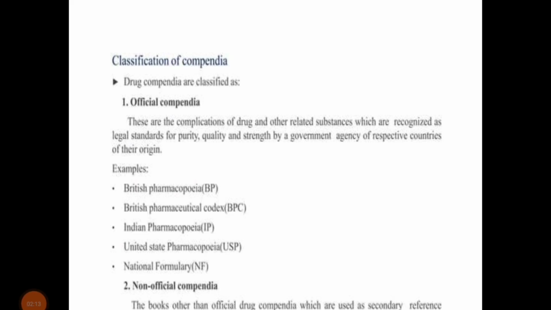Non-official compendia are books other than the official drug compendia, which are used as secondary references.